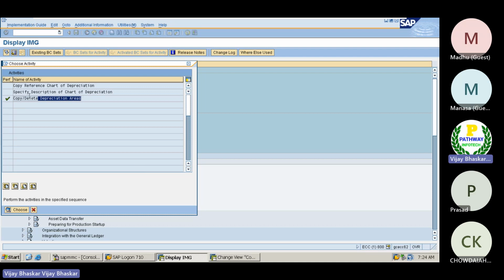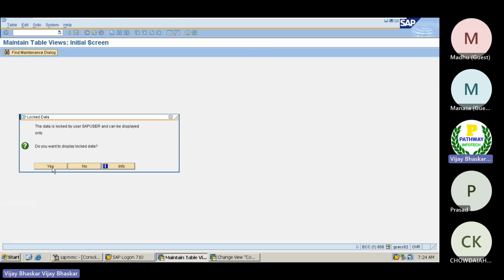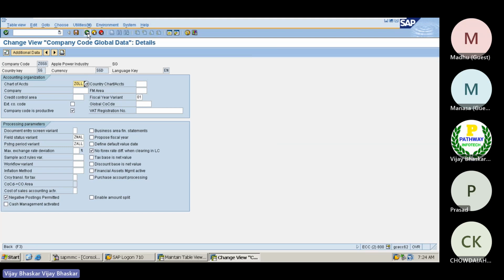To copy. Then under the same configuration, assign chart of depreciation to company code. Let me come back here.